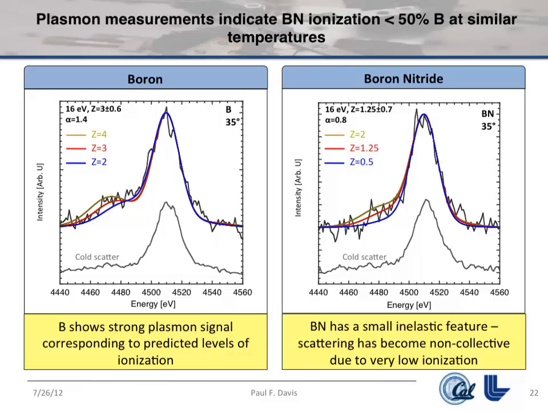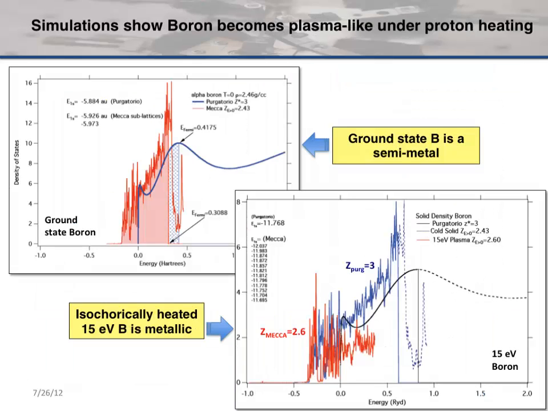We didn't know, so we asked a theorist, and he gave us these really messy plots. I have to apologize for those. Basically, he simulated these systems using two models. One is called Purgatorio, which is a standard plasma physics computational package. The other is called MECA, which is a condensed matter package. The idea is that by comparing them, hopefully we can get a sense of what's going on in the physics. So I would encourage you to ignore all the squiggles in the plots and read the yellow boxes.